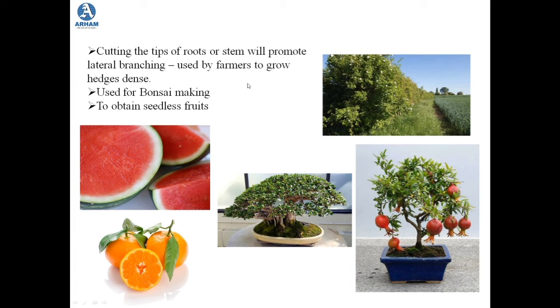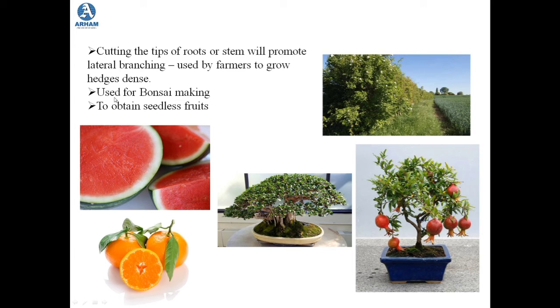So what do farmers do? They cut the tip of these stems. As they cut the apical meristem, there will be no apical dominance, and if there is no apical dominance, the lateral branches will grow. As the lateral branches grow, these hedges become more dense. So this is one very great function which is used by the farmers to grow dense hedges.